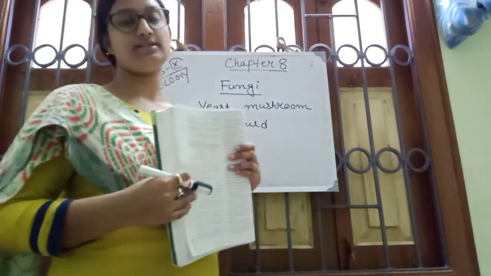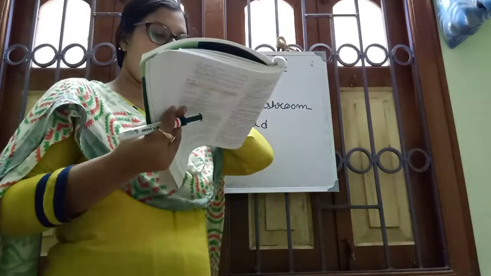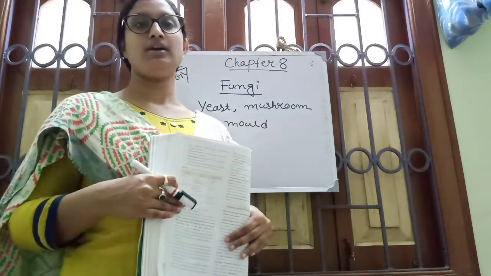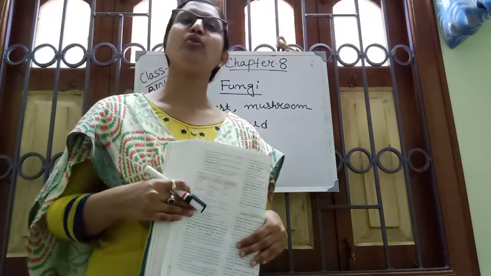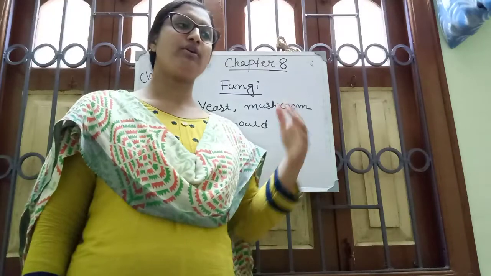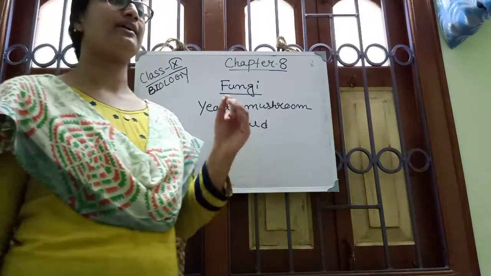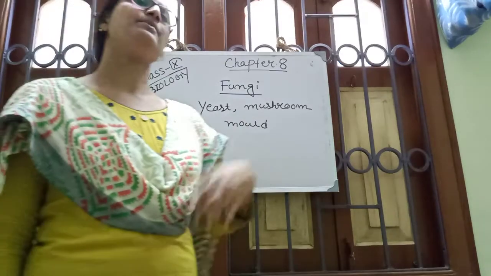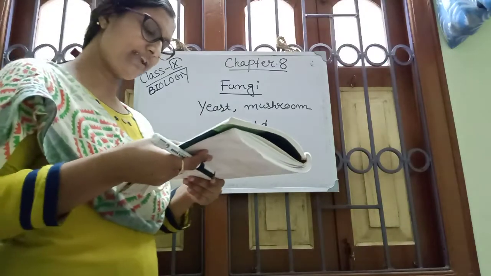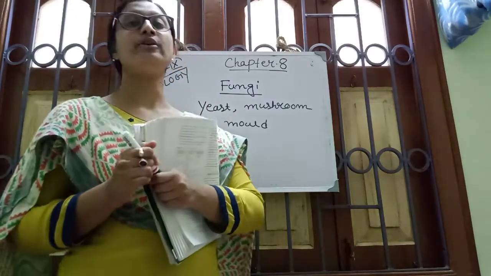The cell wall is present and it is made up of cellulose, but they do not contain chlorophyll. They are called heterotrophic. They are not autotrophic; they cannot make their own food. They depend on others, on decaying or organic matter, or some fungi are parasitic in nature. That's why they are called heterotrophic. And they are non-motile. They cannot move and they reproduce mostly by spore formation.